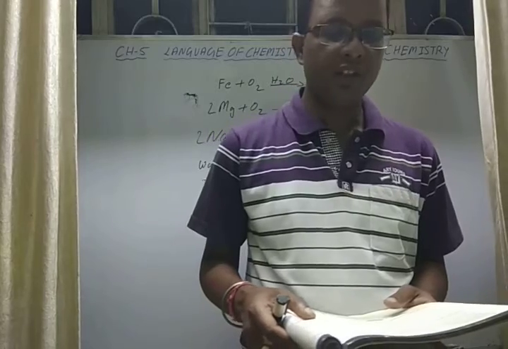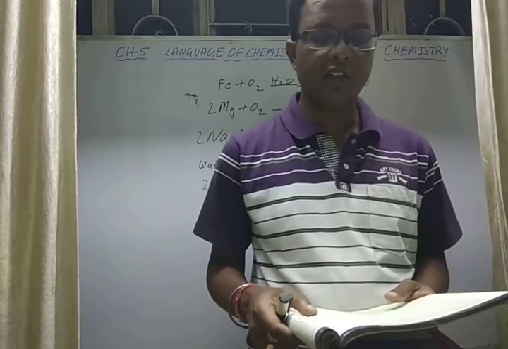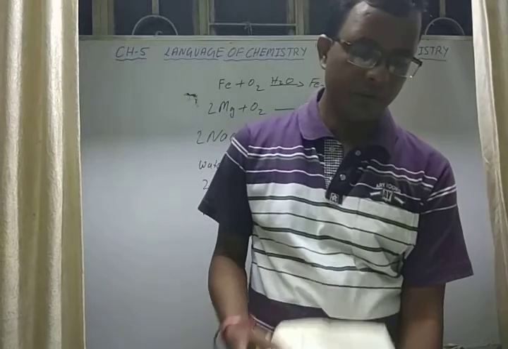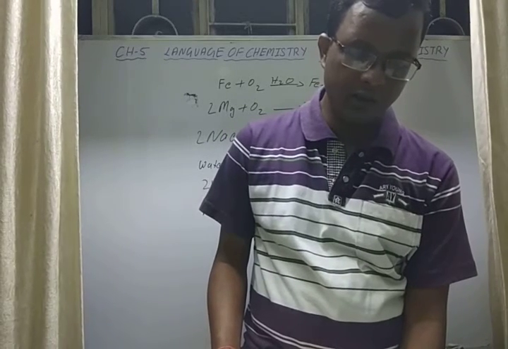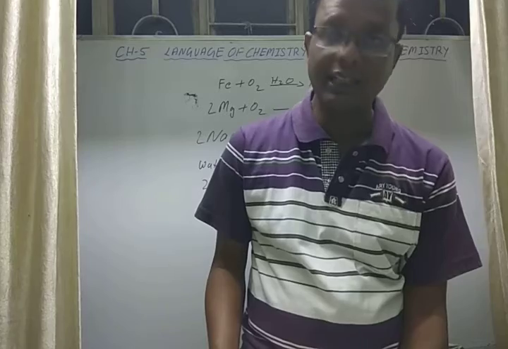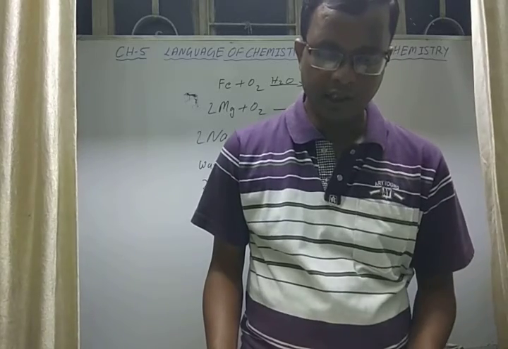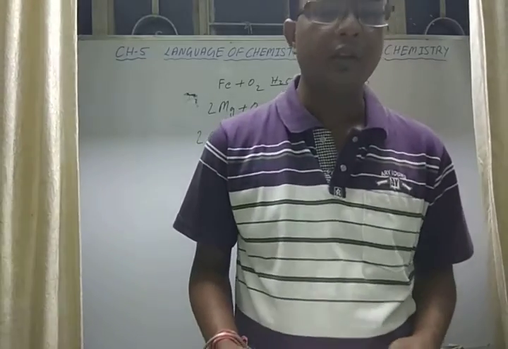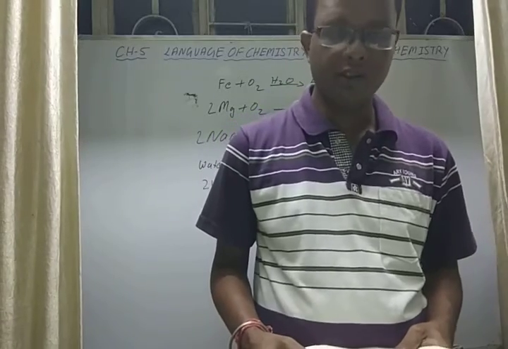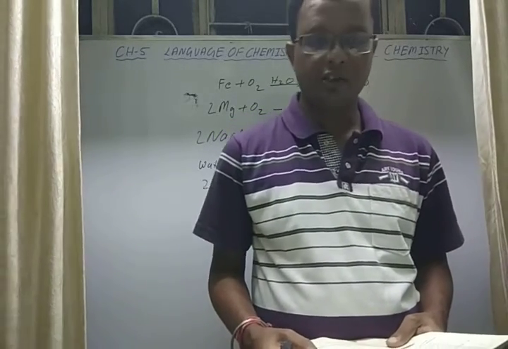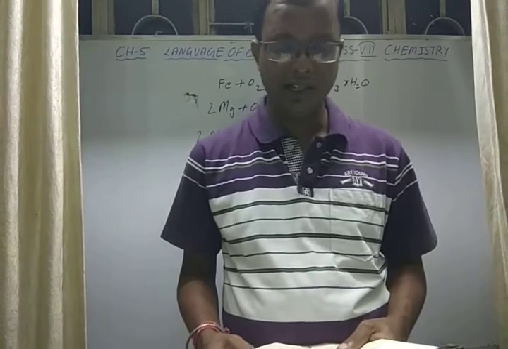Name a compound which on heating releases ammonia gas and a compound which on heating gives out carbon dioxide. For the first, nitrogen and hydrogen, when they react on heating, give NH3, that is ammonia gas.